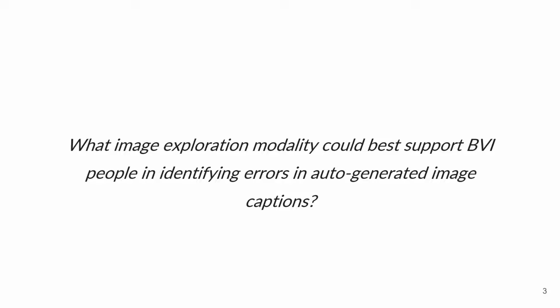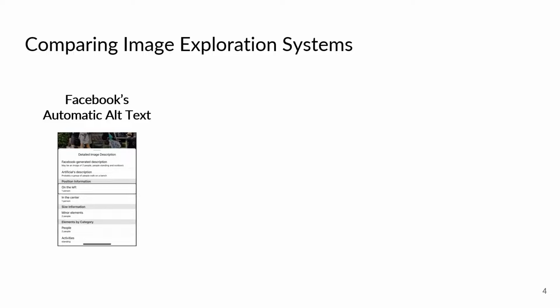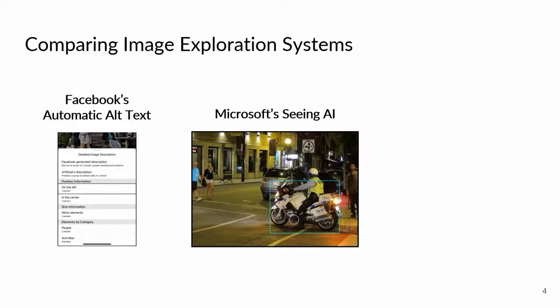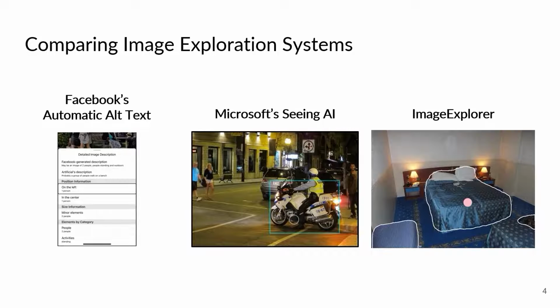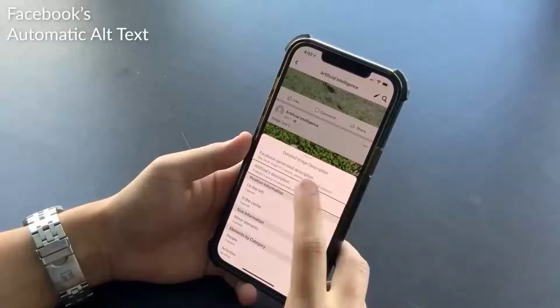Image exploration systems attempt to resolve this problem by providing additional information about an image beyond a single caption. In this work, we aim to understand which image exploration modalities could best support BVI people in identifying errors in auto-generated image captions. To achieve this, we compared three image exploration systems: Facebook's automatic alt text, Microsoft's Seeing AI, and our ImageExplorer. In the next few slides, we showcase how each of the three systems work in greater detail.